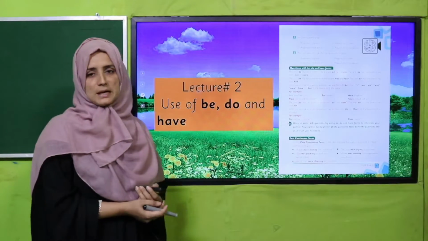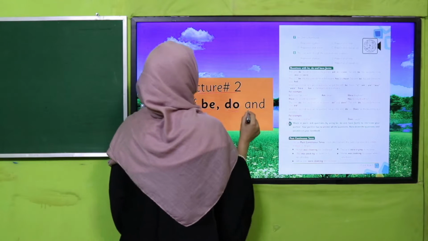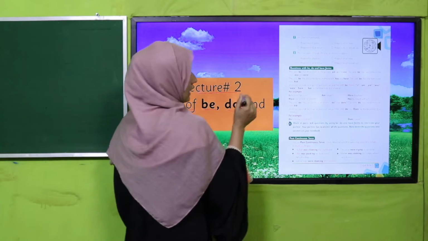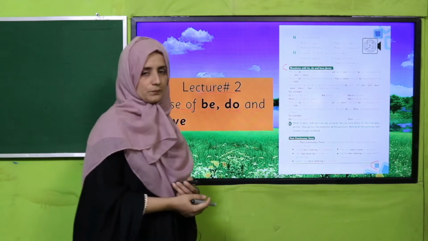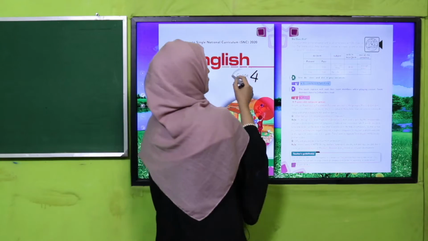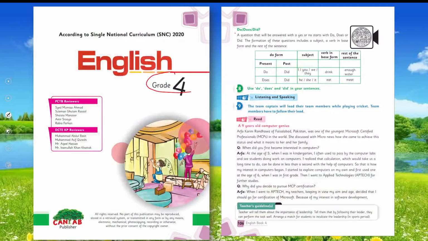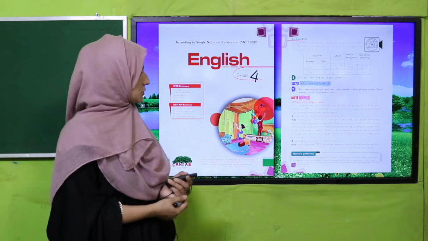Our today's lecture, my dear students, lecture number 2, we will learn about the use of be, do and have as question words. And we will cover page number 107. As we know, before in English for grade 4, we have already learned about the words do, does and did, the forms of do. So I hope you remember it. If you do not, you can watch this video lecture again. And today we are going to learn more about it.